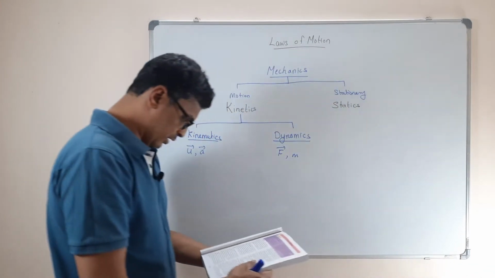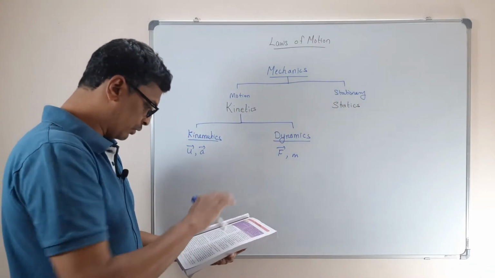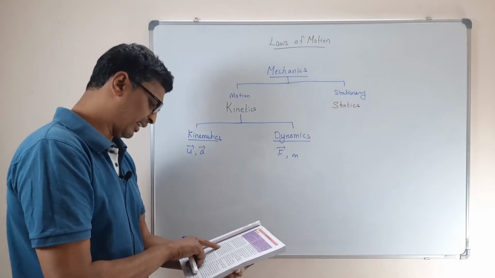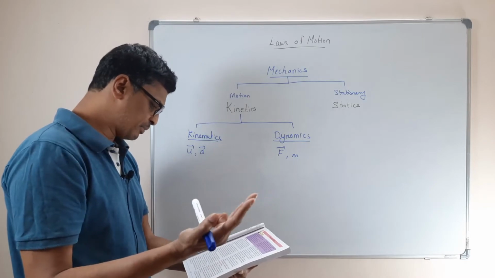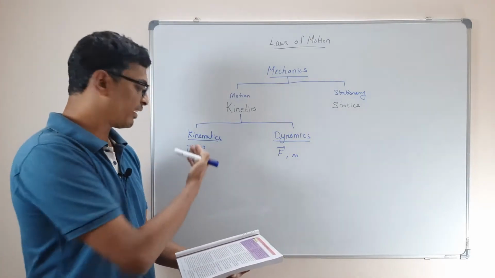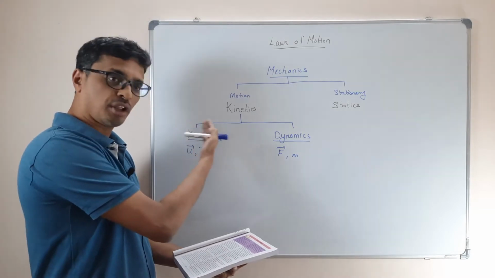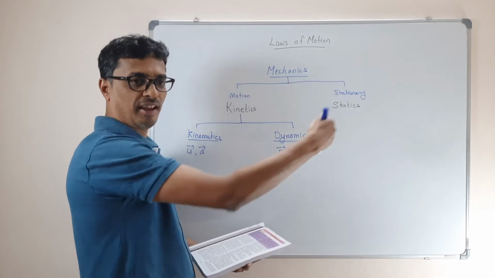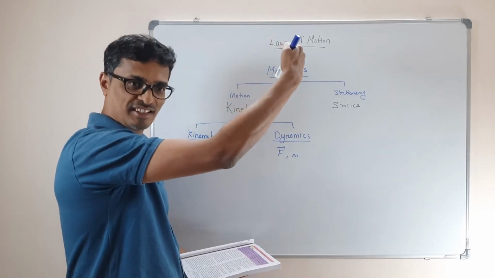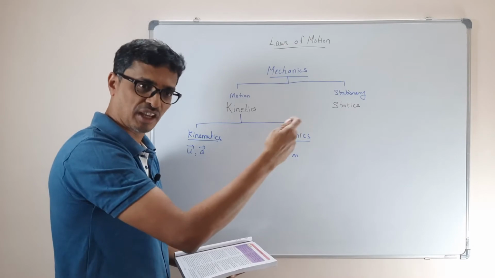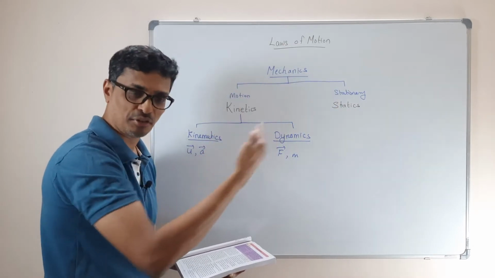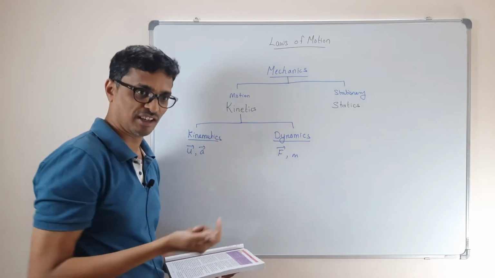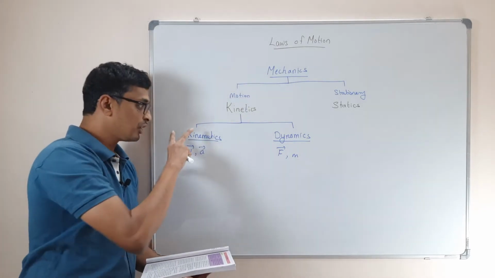Let me read the quantities given. Kinematics deals with many things like distance, displacement, speed, velocity, acceleration, because these are the quantities you require, like what we saw in the earlier chapter: time of flight, range, the maximum height the projectile has reached, or in a circular motion, the radius and the angular frequency. Remember all those things we calculated, angular velocity as well. This is what we call kinematics.